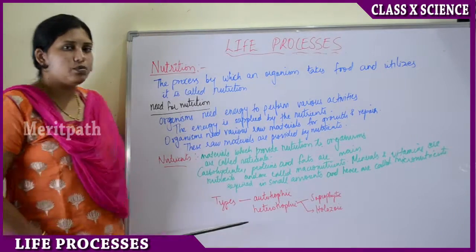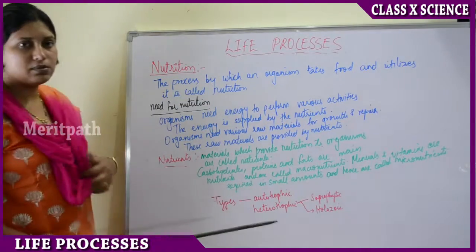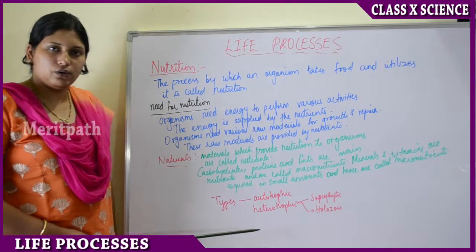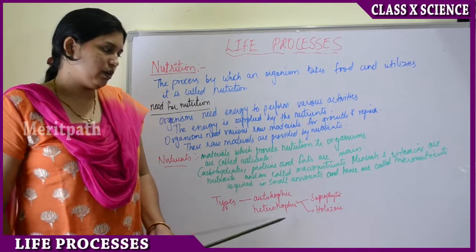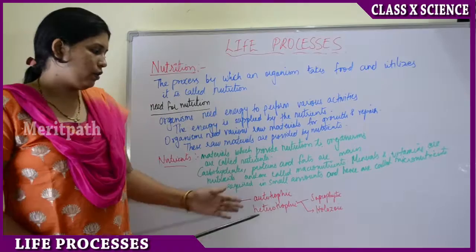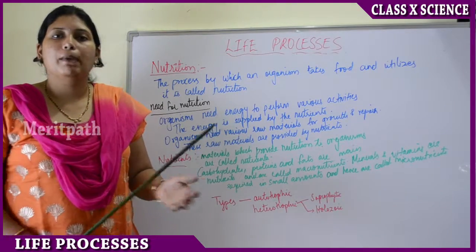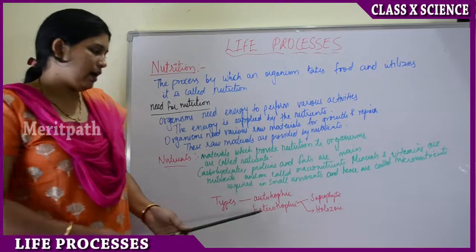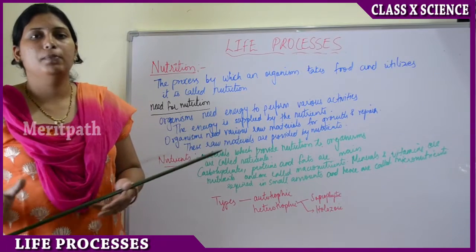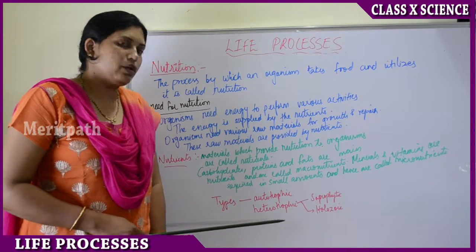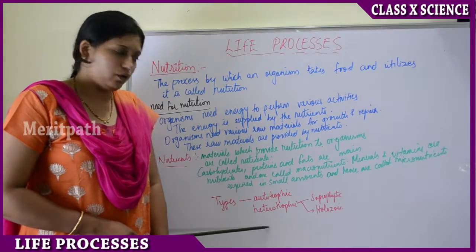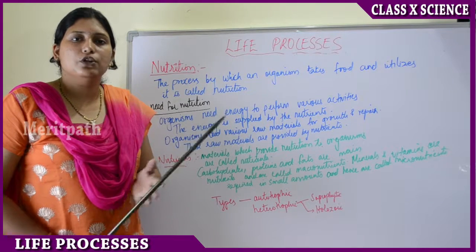Nutrition is broadly classified into two types: autotrophic nutrition and heterotrophic nutrition. Heterotrophic nutrition is further classified into two types: saprotrophic and holozoic. Autotrophs are those organisms which can prepare their own food, like plants, and heterotrophs are those organisms which depend on others for their food. They do not prepare their own food. Now we will read in detail about autotrophic nutrition and heterotrophic nutrition, as well as nutrition in human beings.